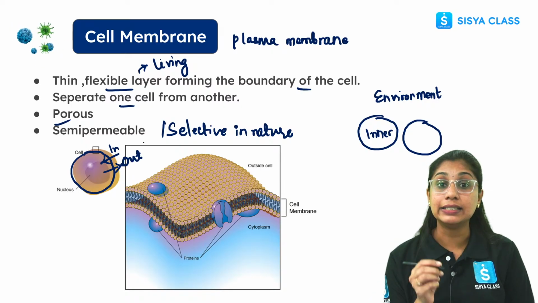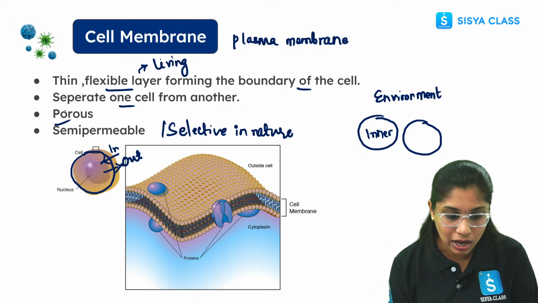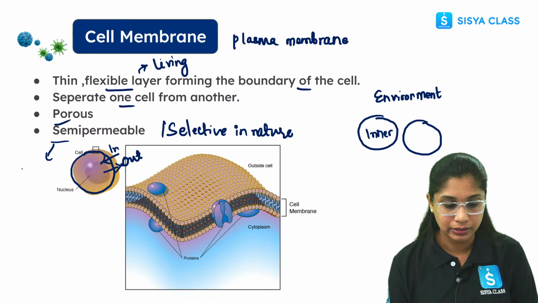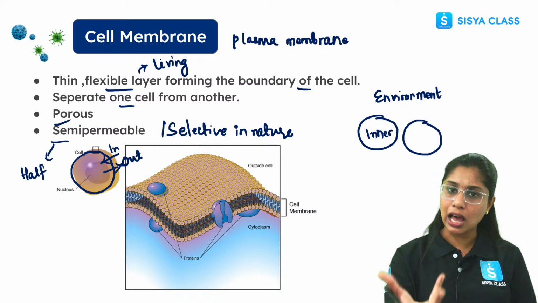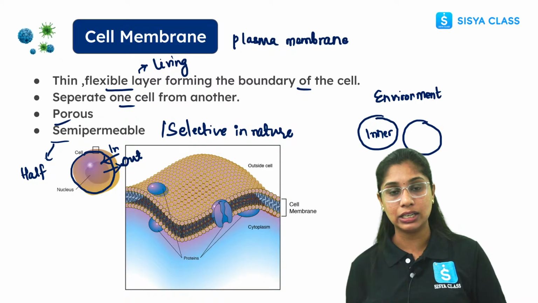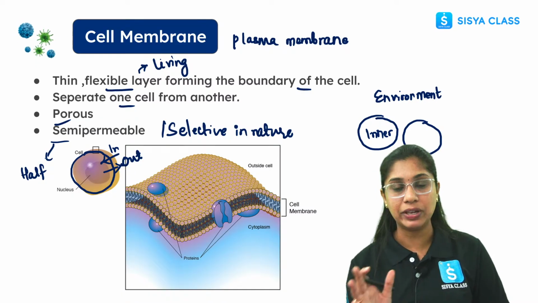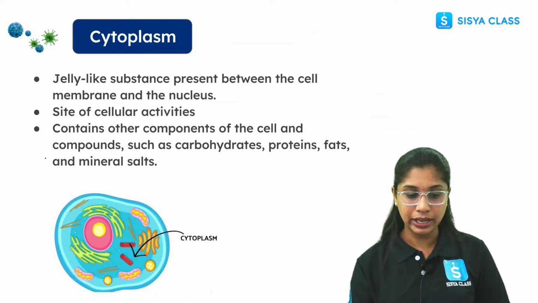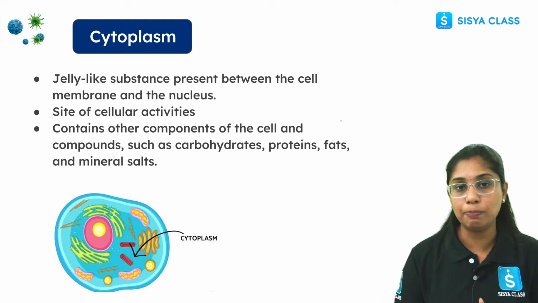It is semi-permeable. Semi means what? Semi means half. Permeable means what? Allowing something. So it is not allowing every molecule. It is allowing only certain molecules to enter and exit. That's why it is selective in nature. Okay? Now coming to the cytoplasm.